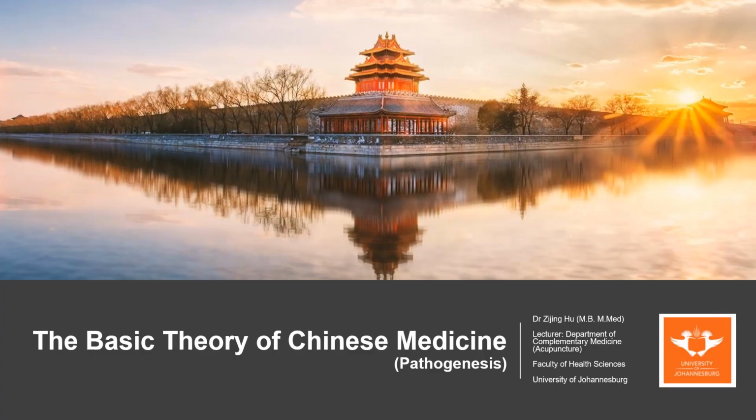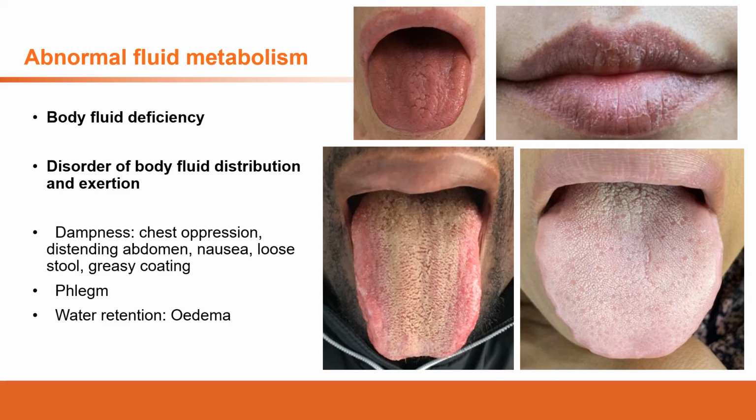Hello everyone. In this video, we are going to continue the discussion on pathogenesis. So we are introducing a new disorder of the body fluid. We have mentioned that in this category, the essence, the qi, blood, and body fluid, when we talk about these disorders, we always separate them into the deficiency and also the movement disorders.